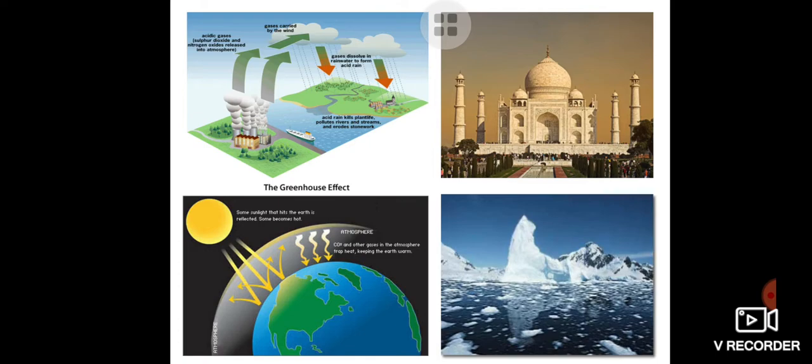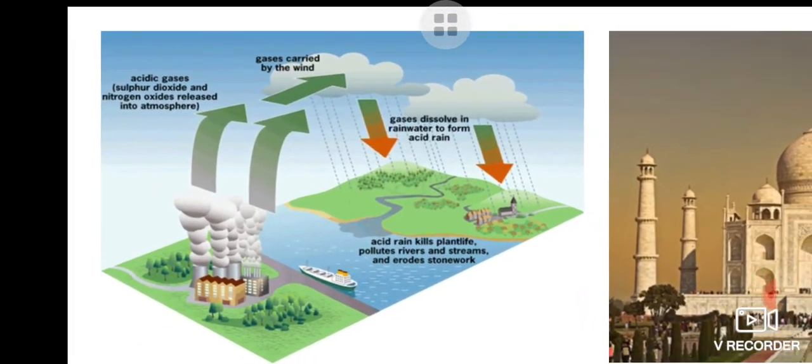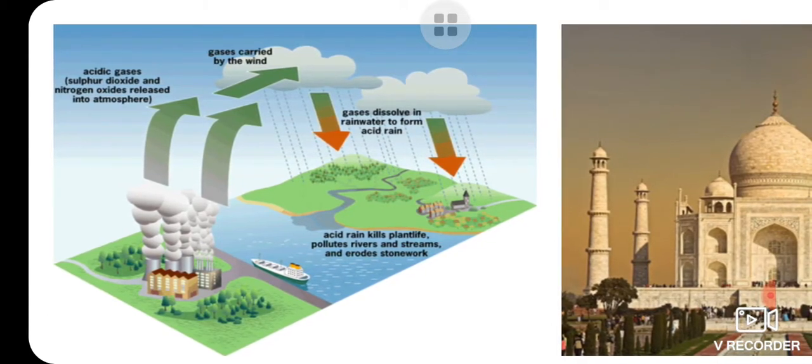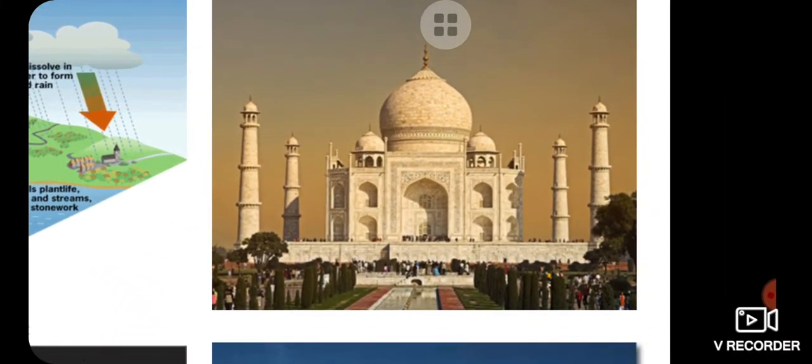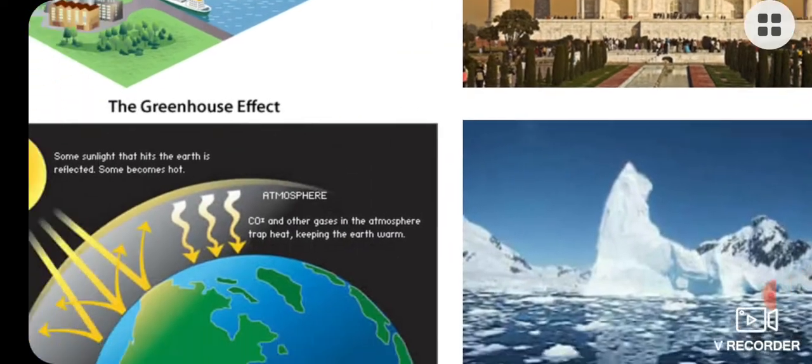All of you can see in this figure that the factories are producing these harmful gases. They are carried with the help of wind, and these gases dissolve in rainwater, and when the clouds rain, they come on the earth, and this is known as acid rain. It kills plant life, pollutes rivers and streams, and erodes stonework. Like that we can see here, the Taj Mahal is there. Nowadays we are working hard to clean it up, but still a lot of problems are there.